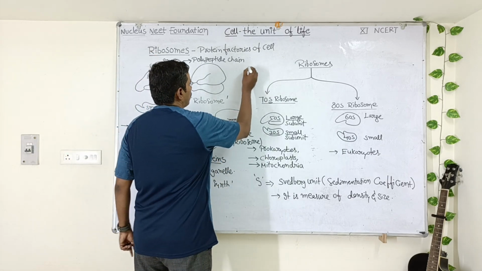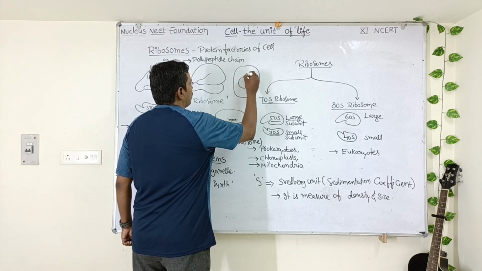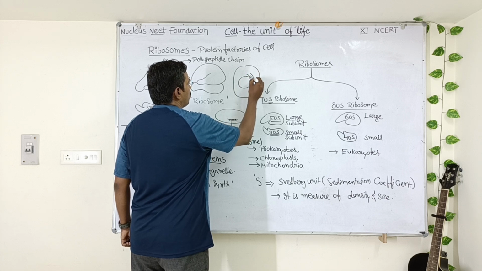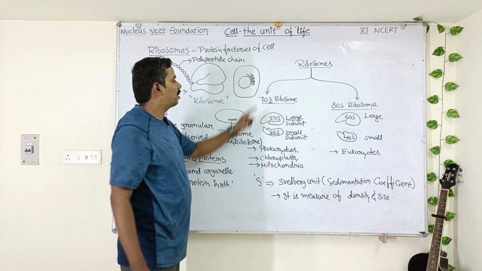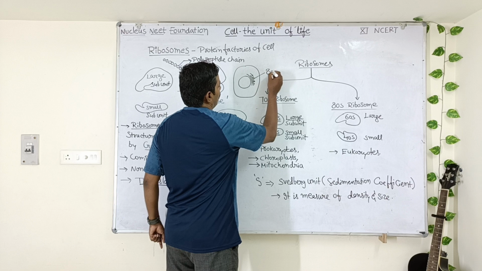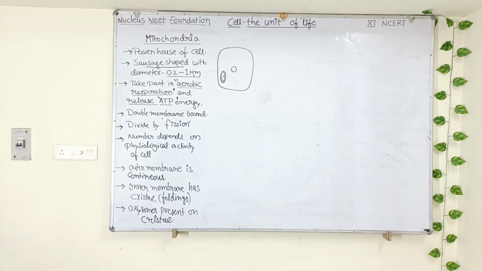Whereas in eukaryotic cells, imagine this is a eukaryotic cell, this is a nucleus, this is the rough endoplasmic reticulum. On the rough endoplasmic reticulum, you can see these granular structures called ribosomes. These ribosomes which you can see on rough endoplasmic reticulum are 80S type. They are also involved in protein synthesis.